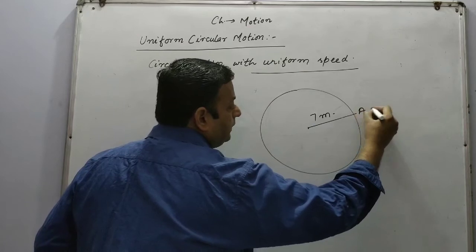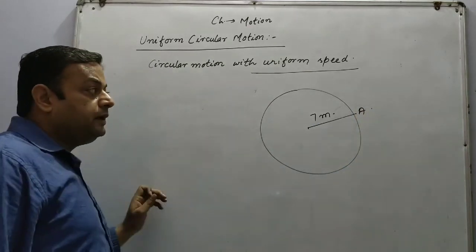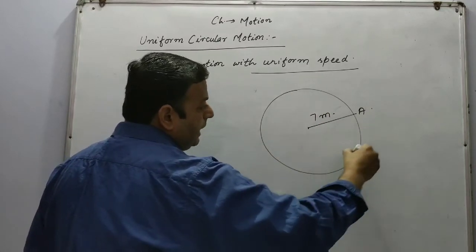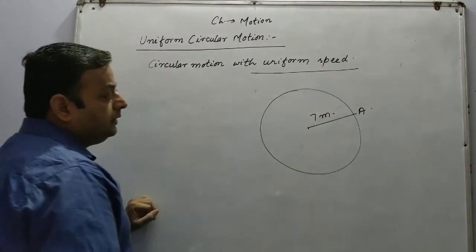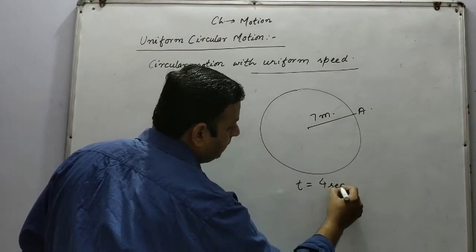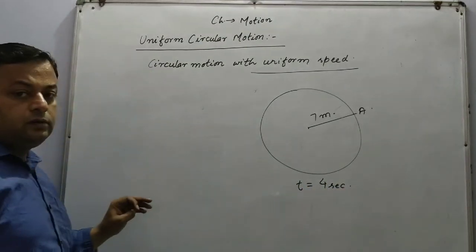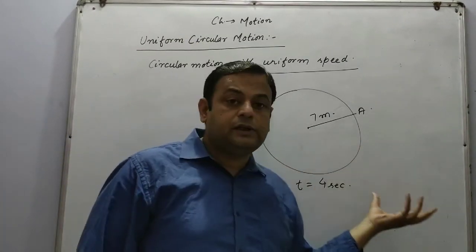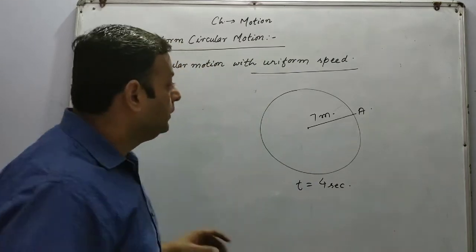Now let us consider this point A. A boy started the journey from point A and comes back to point A in 4 seconds. Now we have to find his velocity during this course of journey.